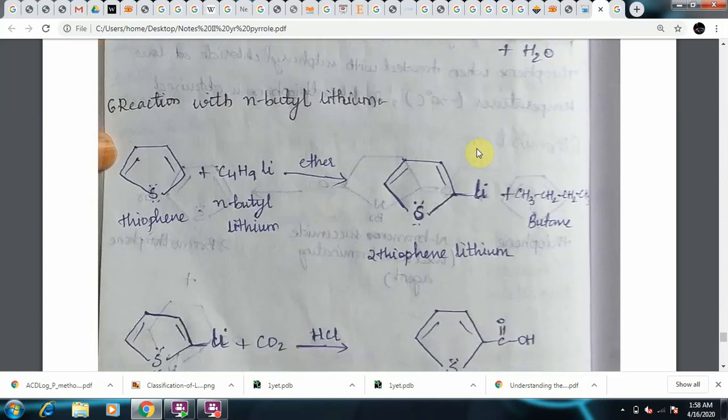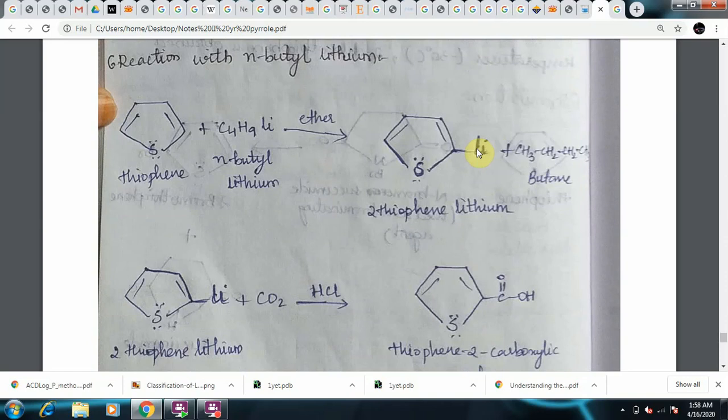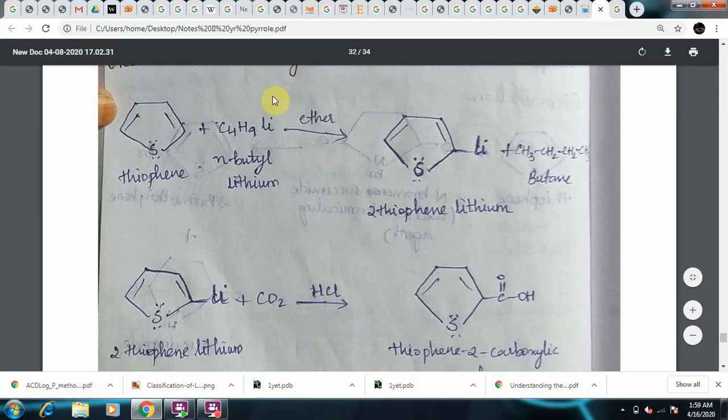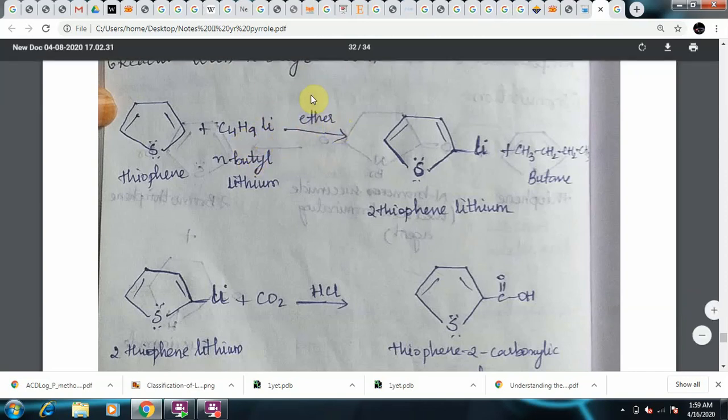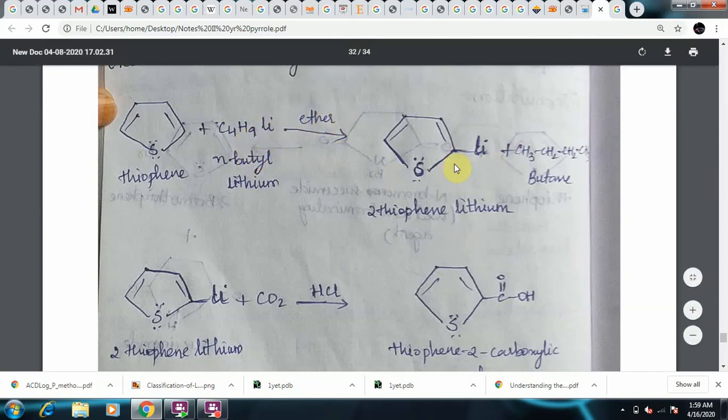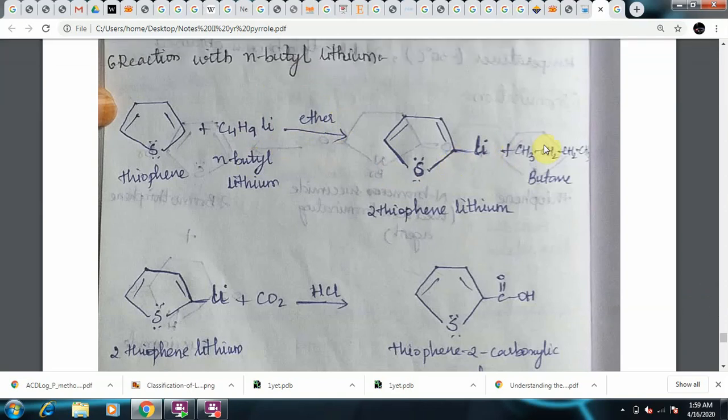Reaction with n-butyl lithium. As we have seen in the last reaction when we were studying about furan, this is the same reaction. In the first step, thiophene is treated with butyl lithium. What is butane? C4H10. And what is butyl? C4H10 minus 1H, that is C4H9, butyl. C4H9-Li is n-butyl lithium. So here in the presence of ether, it gives 2-thiophene lithium plus butane.